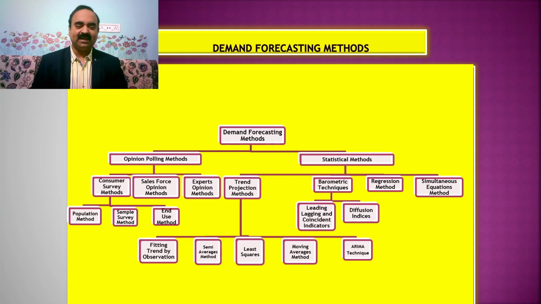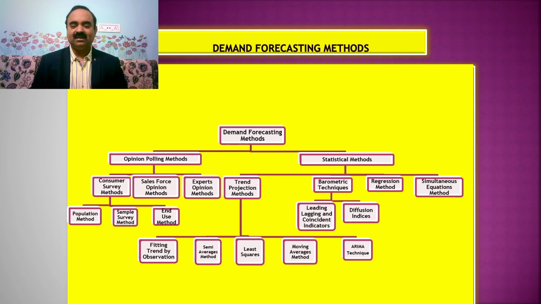Consumer survey methods, 2. Salesforce opinion methods, 3. Experts opinion methods. Consumer survey methods again can be divided into three types, namely 1. Population method or complete enumeration method, 2. Sample survey method, 3. End use method.